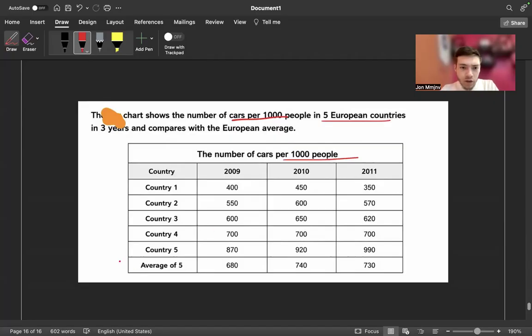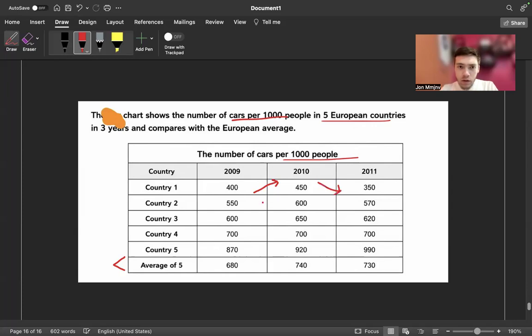So let's look at the average. Average is the first one you should look at. We have 5 countries again, and on average, this has 680 cars, this has 740 cars, this has 730 cars. And this is a line graph, interestingly. So country A, the car numbers increased and then decreased.